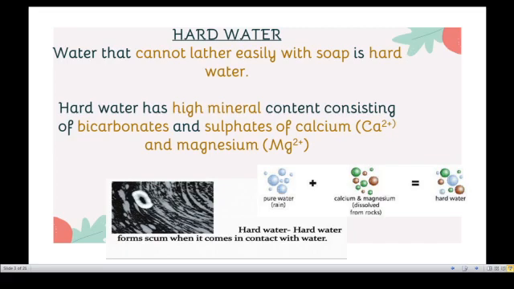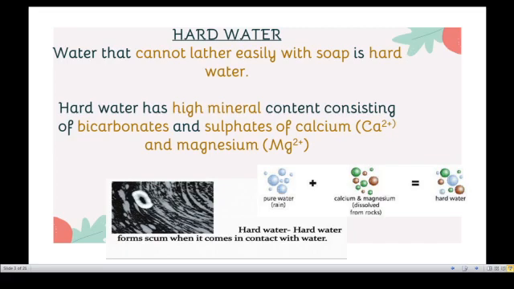Daily you are using water in your home, but you didn't know which is soft water and which is hard water. So today in class, all of you will know which is hard water and which is soft water. First of all, hard water. Water that cannot lather easily with soap is called hard water.